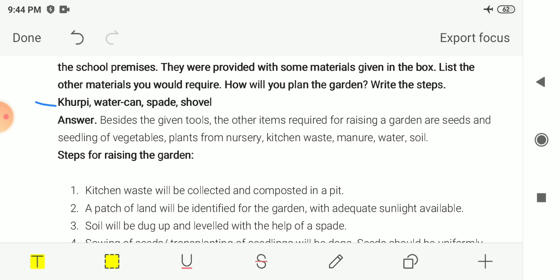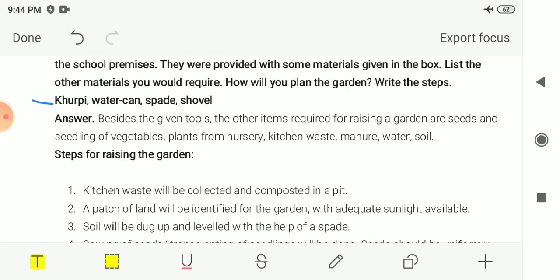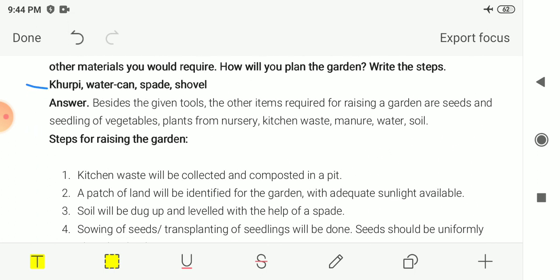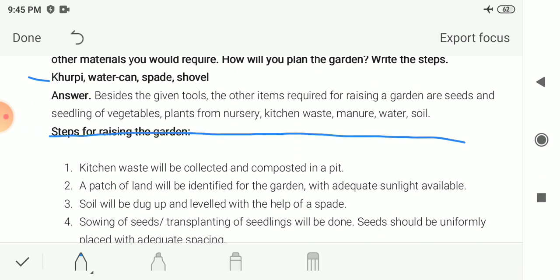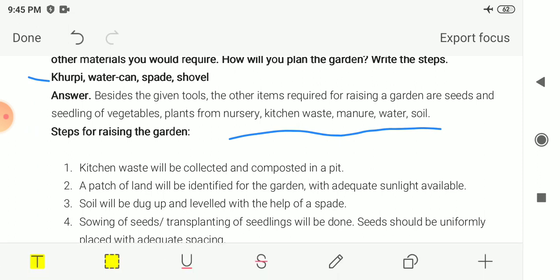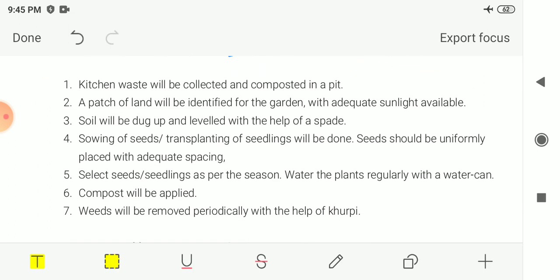It has the handle at the one end and the blade is small as compared to the spade. So let me see. Beside the given tools, the other items required for raising a garden are seeds, seedlings of vegetables, plants from the nursery, kitchen waste, manure, water and soil. These are the other materials that are required beside the given tools. Now, steps for raising the garden. How will we prepare the garden?